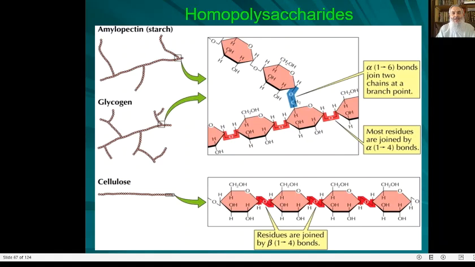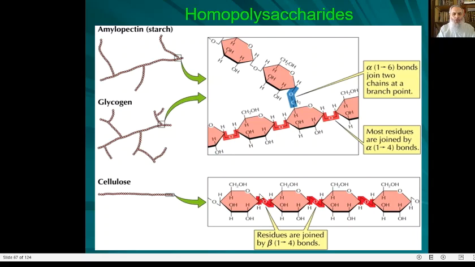We consider the polysaccharides that may be homopolysaccharides or heteropolysaccharides. The homopolysaccharides are polysaccharides that are made up of a single type of monosaccharide. We have starch, also named amylopectin, glycogen, and cellulose.